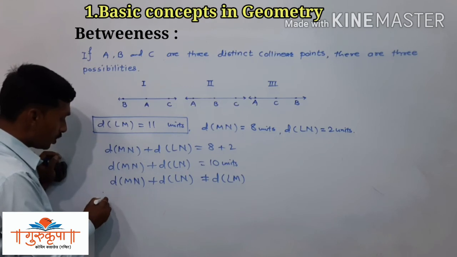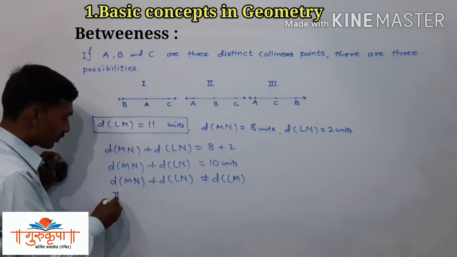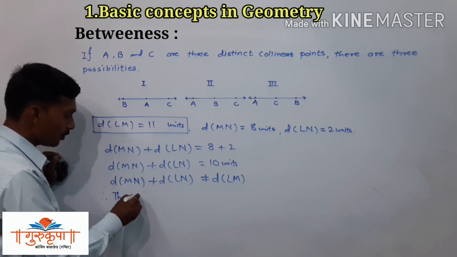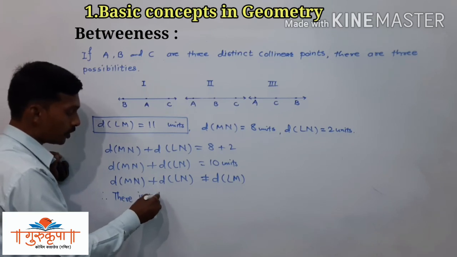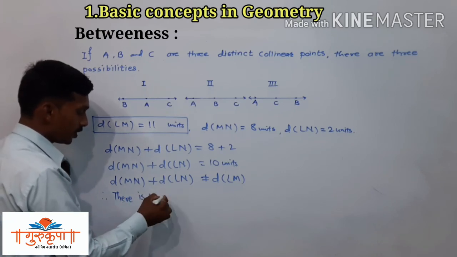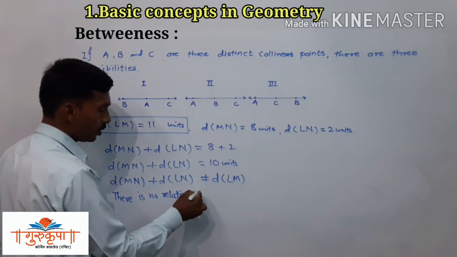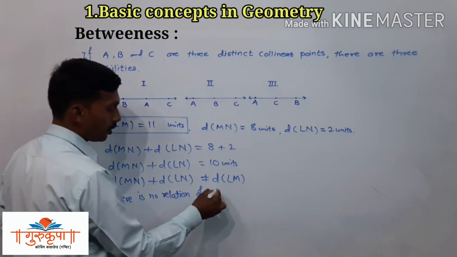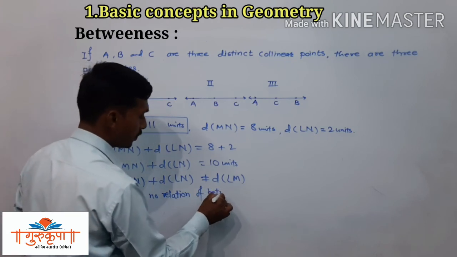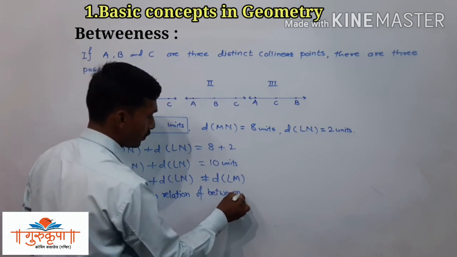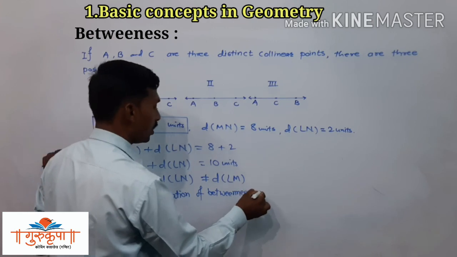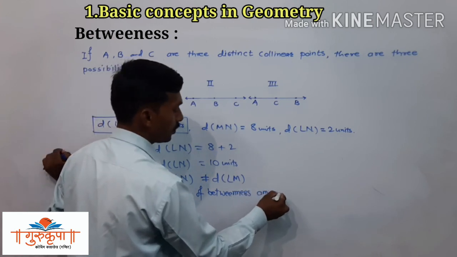So there is no relation of betweenness among the given points.